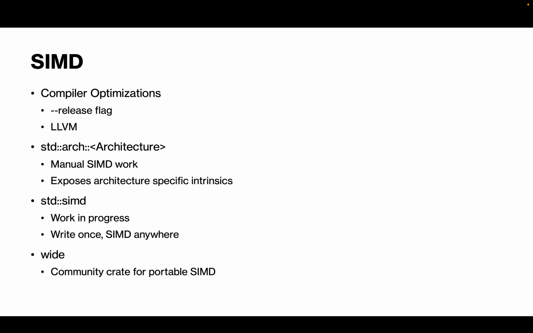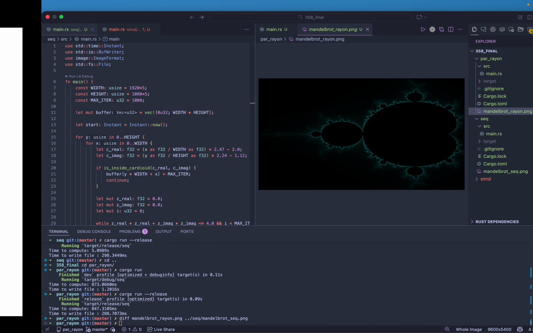So instead of writing many different if statements on the architecture, writing code that might not work in some places, std-SIMD is an experimental crate by the Rust maintainers where we can write SIMD instructions once, regardless of the architecture, and have it run on many different architectures. Lastly, we have a crate called wide, which I won't get into here, but it is essentially what std-SIMD is doing, but it is maintained by the community and is an additional dependency that people might want to avoid.